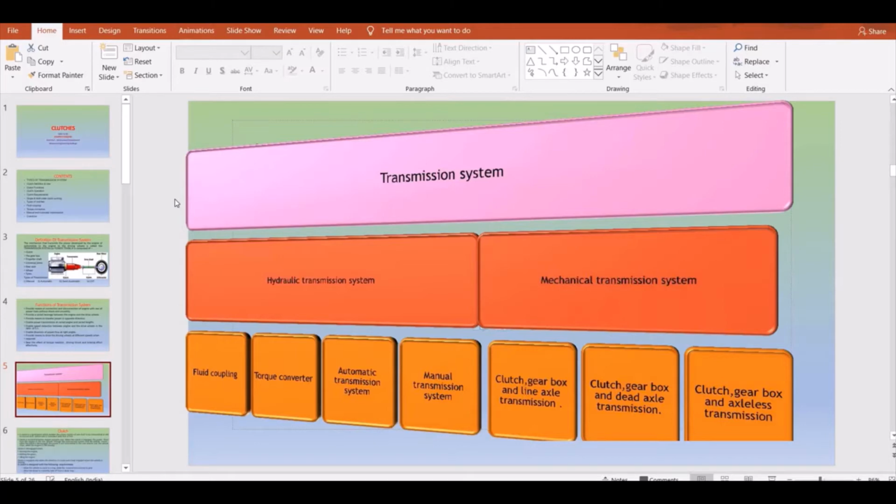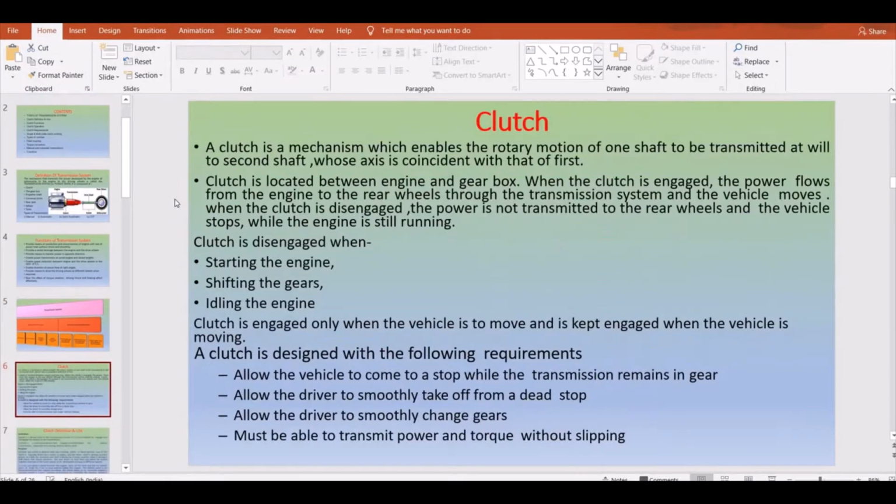Here we have the hydraulic transmission system and the mechanical transmission system. In the case of your mechanical one, you have your clutches, gearboxes, propeller shaft, all those things which come under mechanical. Apart from that, there is also hydraulic transmission, which we will also be learning, like fluid coupling, torque converters, automatic or semi-automatic, manual transmission, all of which come under your hydraulic transmission system. So one after another, we will try to learn each working principle and the functions related to it. Okay, next, coming to the major important one, let's start now with the clutch.